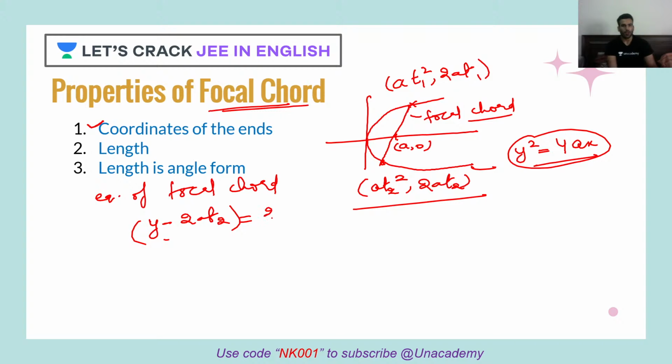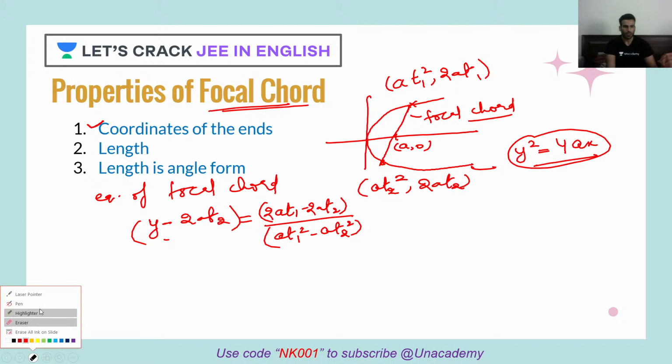Then it will be what? Twice of a t1 minus twice of a t2 upon a t1 square minus a t2 square multiplied with, I'll just make some space for myself, right? Into x minus a t2 square. Okay, now this is the equation of focal chord, but we have to find the condition.